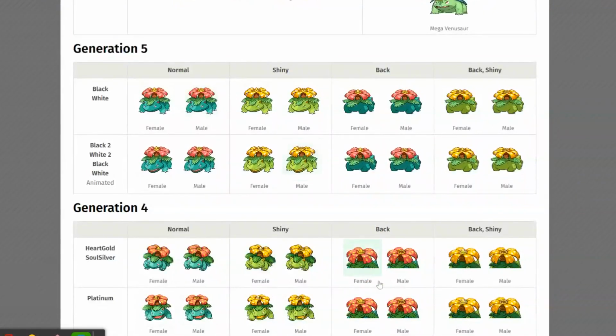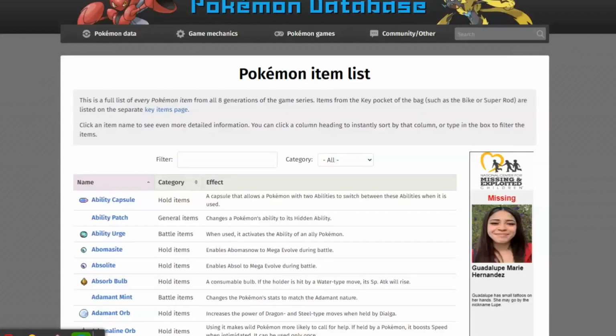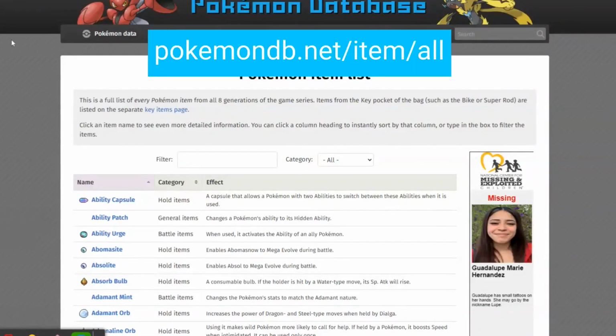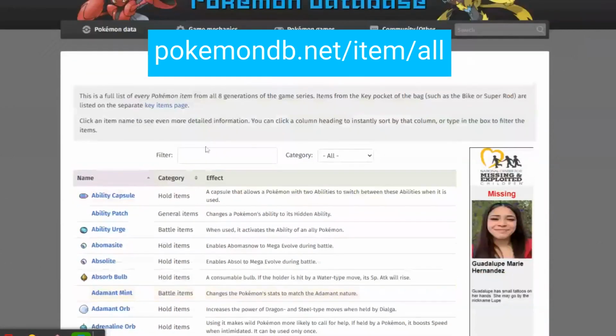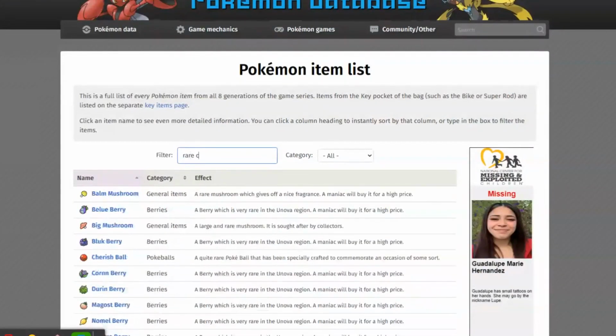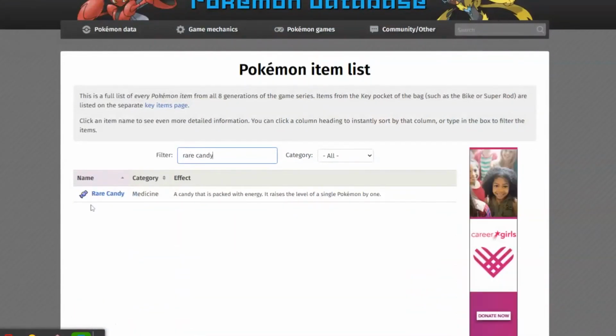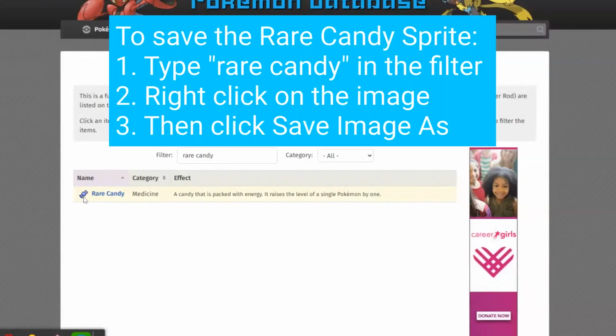Okay. Once we've downloaded our Pokemon, we're going to download the rare candy sprite. So to do that, we're going to go to this new website, pokemondb.net/item/all. Once we're here, you can go ahead and filter for the rare candy. And then you can go ahead and right click and save the image. Okay, so make sure you right click on the little icon of the rare candy to save it.